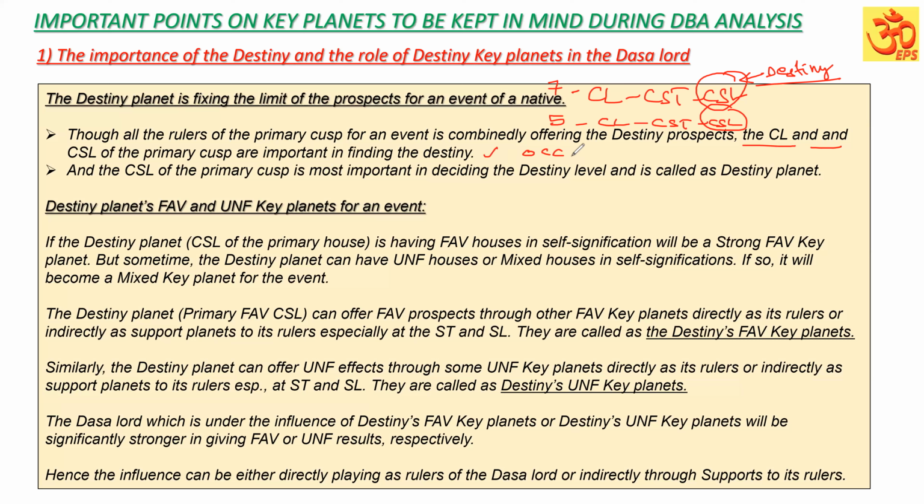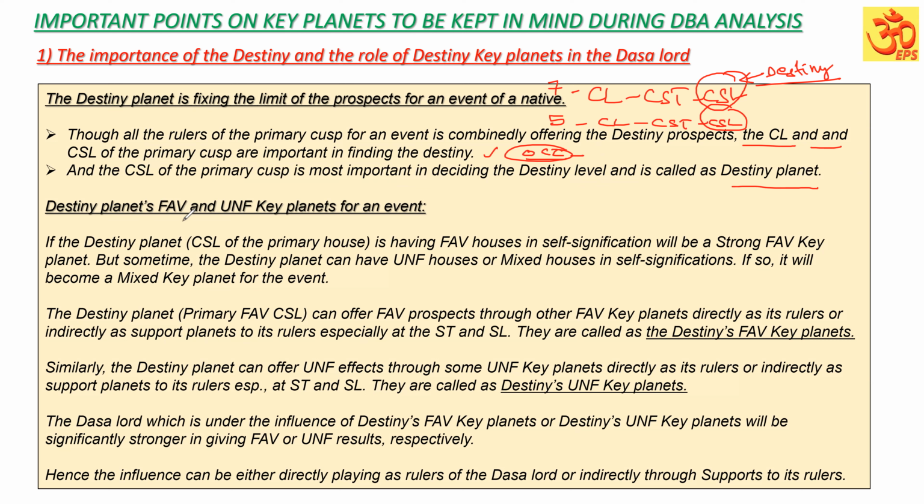The occupant of a house, when the primary house is occupied by a planet, that is the tenant of the house, also has some impact on the prospects of the particular event, though it is not the destiny decider. It can afflict the house matters or further support them, being the occupant of the house. That also you can keep in mind. And the cuspal sublord of the primary cusp is most important in deciding the destiny level, and that is called the destiny planet. I hope you are able to follow. Now, the destiny planet is the cuspal sublord of the primary house.